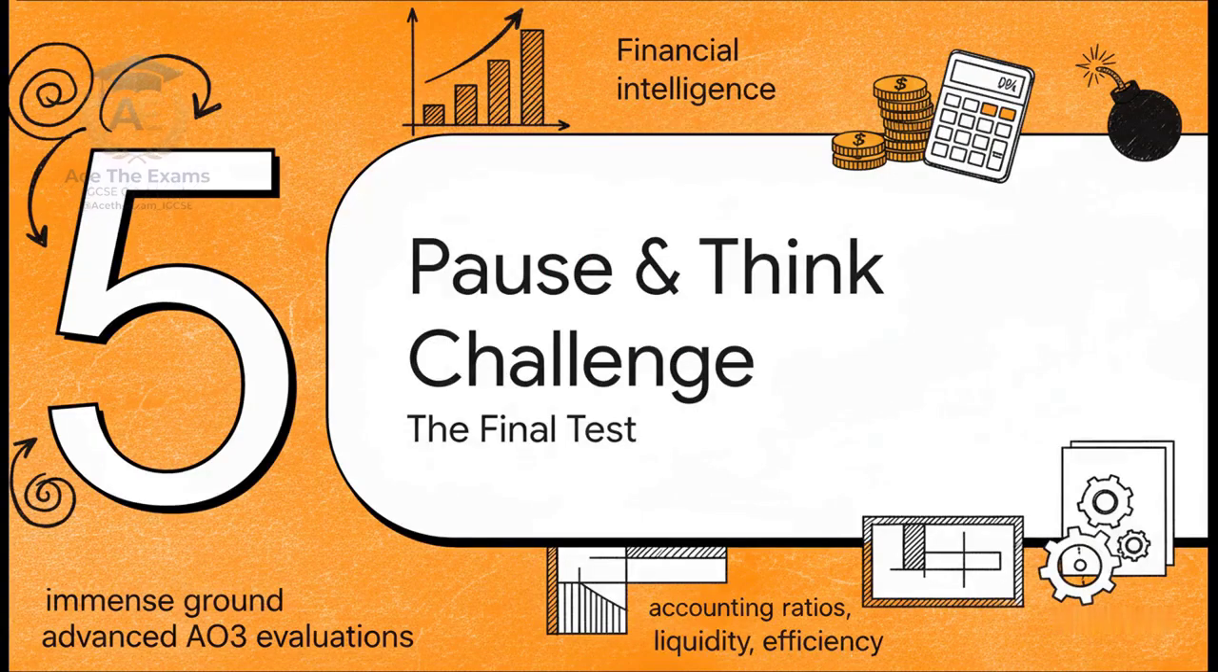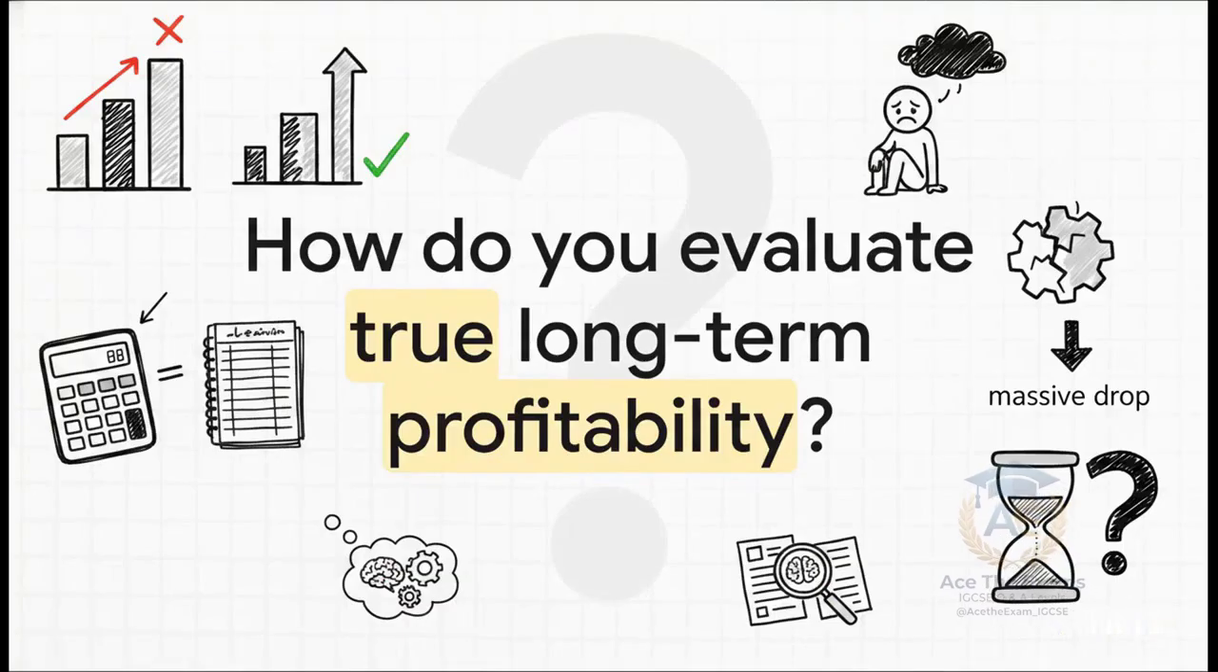Finally, Section 5, the Pause and Think Challenge, the ultimate test of your financial intelligence. All right, here is your challenge. If a competitor shows a higher return on capital employed on paper, but you know they use a completely different depreciation method than you do, and they are currently facing a sudden, massive drop in staff morale, how do you evaluate their true long-term profitability? I want you to pause and really think about this trick question. Combine the mathematical limits of interfirm comparison with the vital reality of non-financial factors. Apply everything we've covered today.